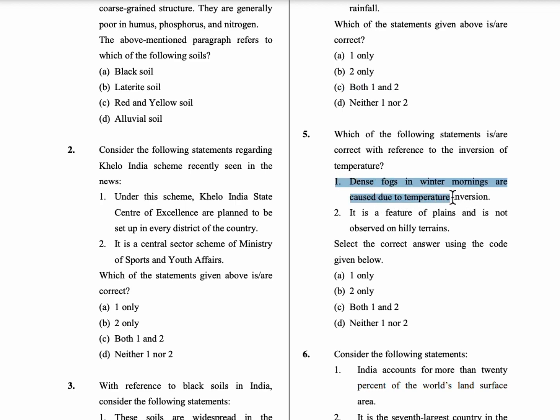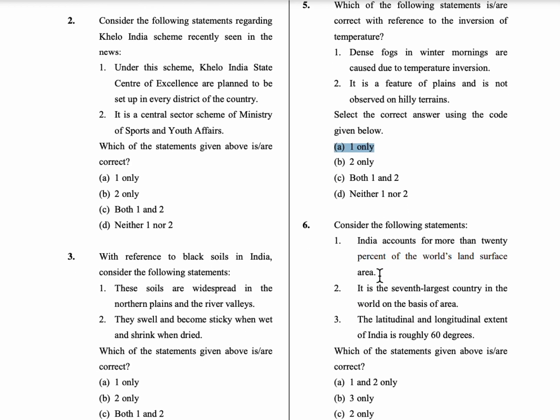So this is correct. When water vapor goes up, due to the cool temperature at the bottom and high temperature at the upper surface, the water vapor turns into fog and falls down. So the first statement is correct. The second statement is: it is a feature of plains and is not observed in hilly terrain. So this is wrong, because it is a feature mainly found in mountains and hilly terrains, not in plains. So only the first statement is correct. So option A is the correct answer.